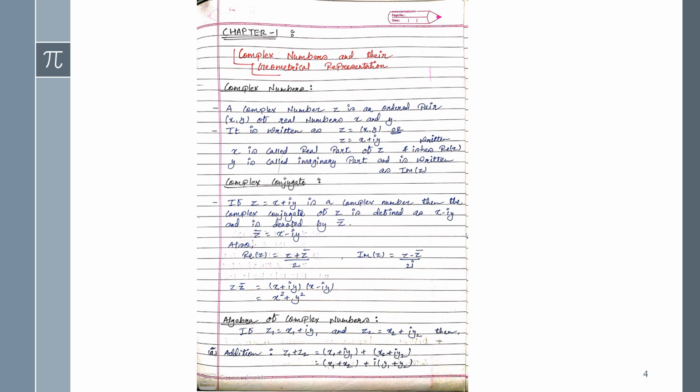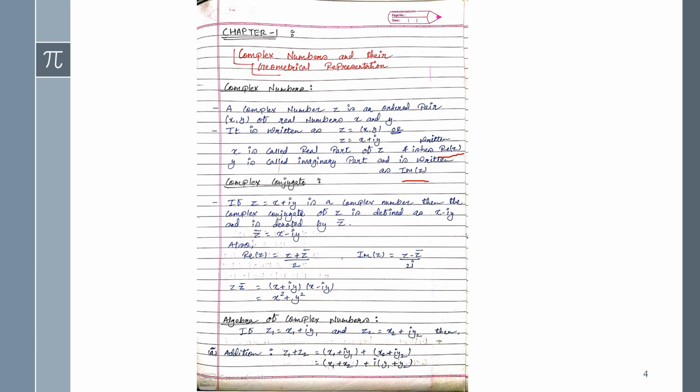Either we can write z equals (x, y), or in another way we can write x plus iy, where x is called the real part of z, written as Re(z), and y is called the imaginary part, written as Im(z). So this one is real of z and this one is imaginary of z. Both notations are very important, because in the examples we will use these notations.